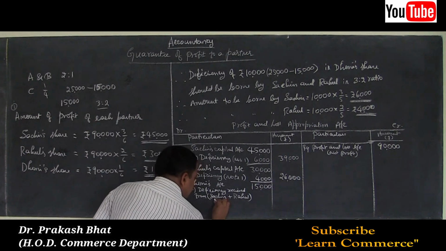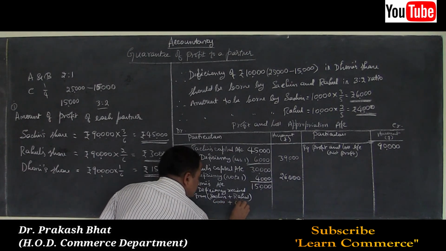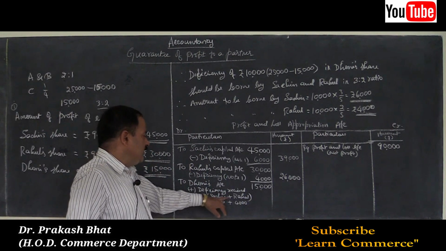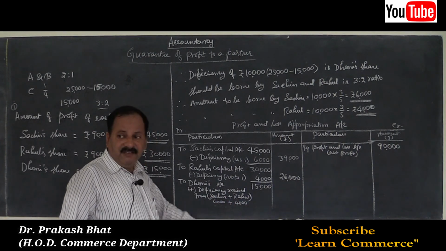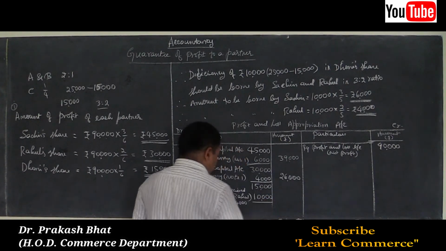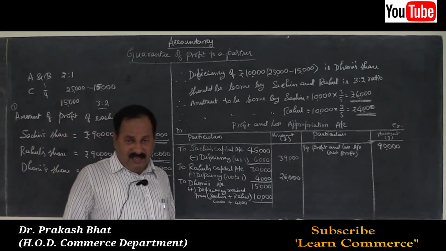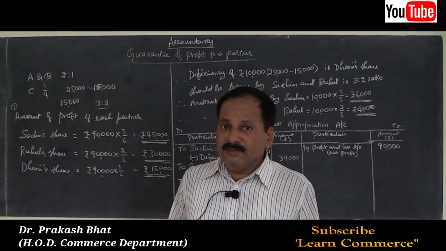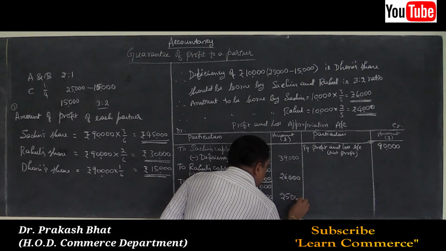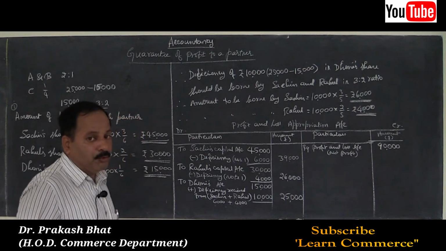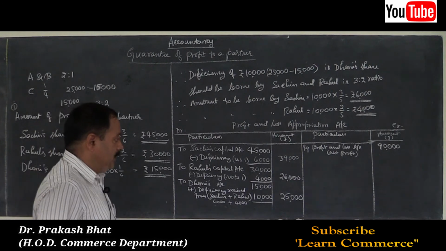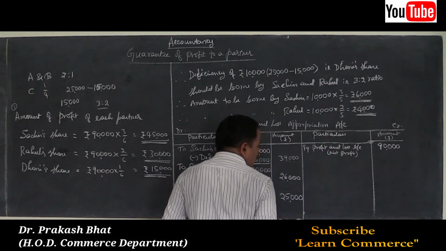That is how much? 6,000 plus 4,000, right here 10,000. Total amount received by him from Sachin and Rahul as per the guarantee given. So 10,000 is received. Total amount payable to Dhoni is now 25,000 after making good the deficiency in the share of profit. Now write the total.